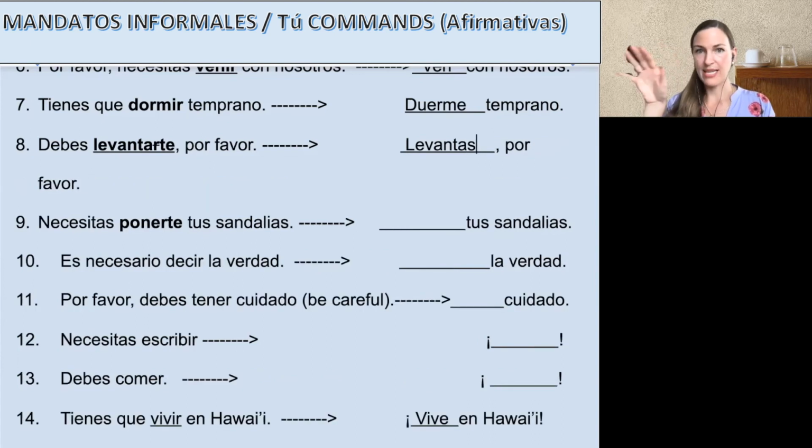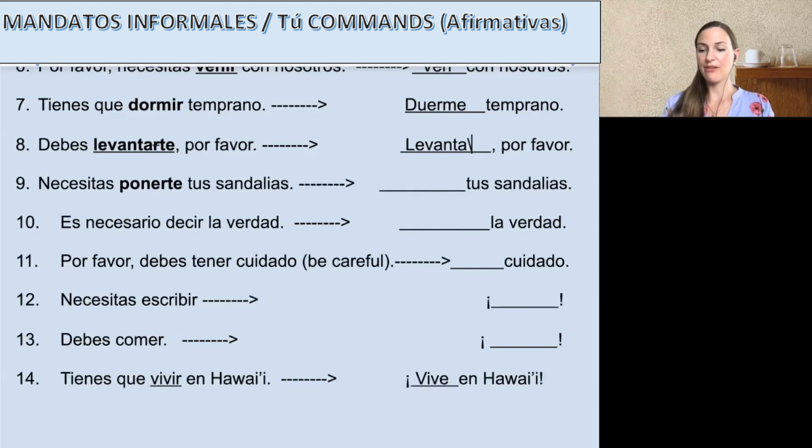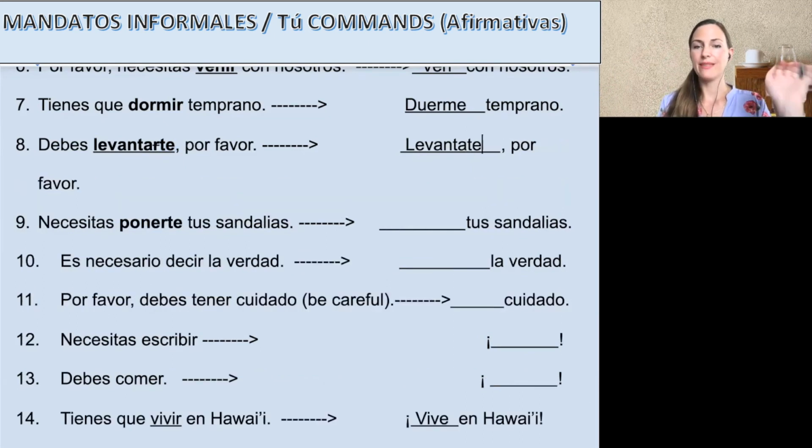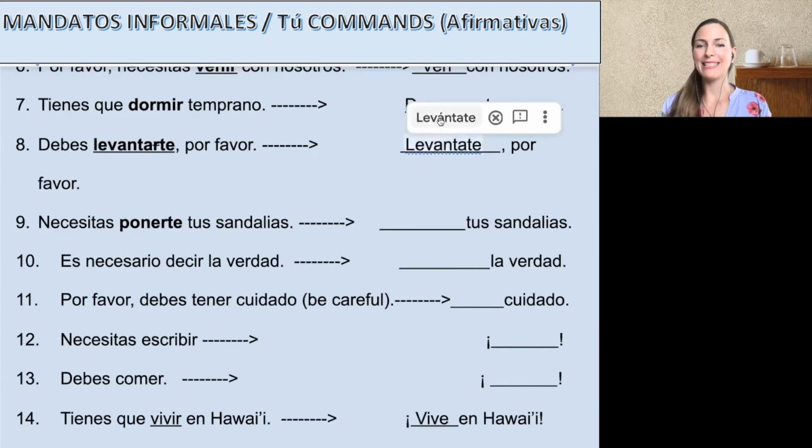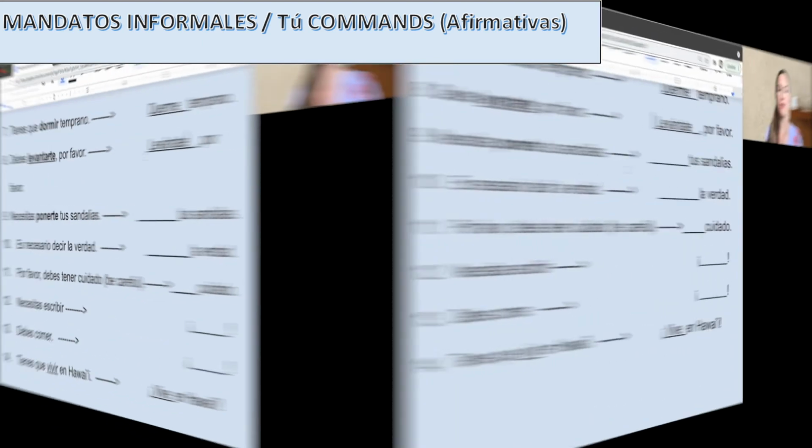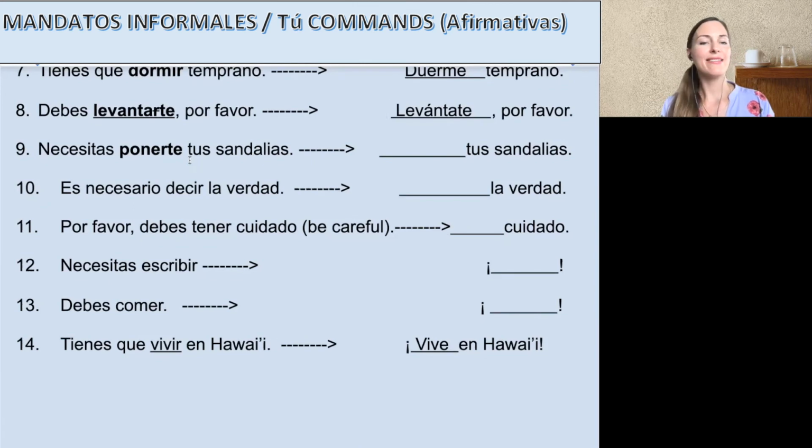Let's not worry about the te right now. Okay, and we're going to take off the ese. Paso dos, quita el ese. And then paso tres, is it reflexive? Sí. So where does that te go? Because we want a te, not a se or a me in this case, because you're waking yourself up or getting yourself up. Okay, on the end. Levántate. So un acento.